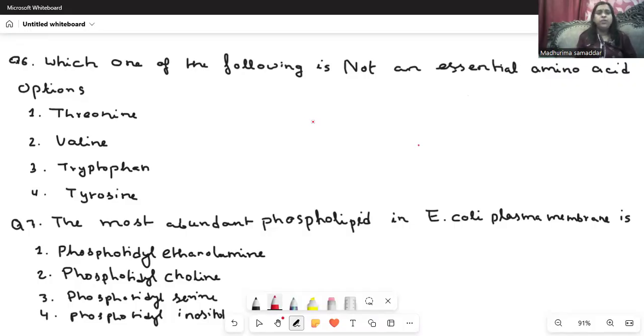So first of all, we must know what is an essential amino acid. Essential amino acids are basically the amino acids which are not synthesized inside the human body.